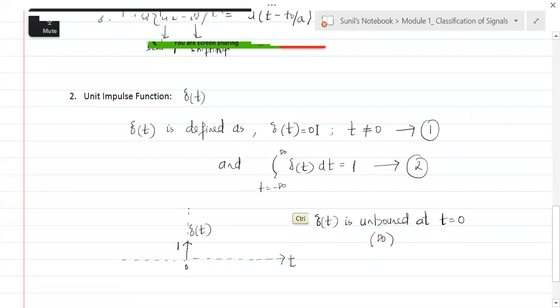See the second definition now. The second definition is telling us that the area under this impulse, what we are seeing is an impulse. Why it is called a unit impulse is this reason. The area under the impulse is 1, unity area. So number 2, what it is telling us, the area under this is 1.